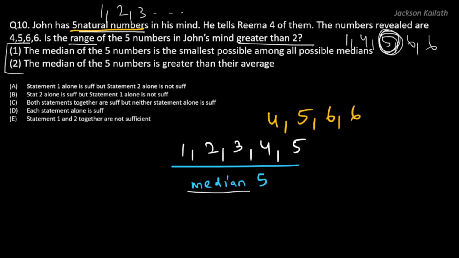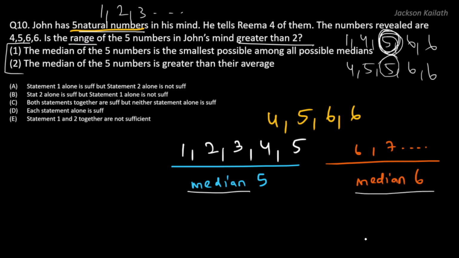Similarly, even if the 5th value is 5, it would be 4, 5, 5, 6 and 6 if we arrange the 5 numbers in ascending order, and again you can see that the middle value is 5. So that's why if the 5th number is any one of 1, 2, 3, 4 or 5, the median would be equal to 5. Now, if the 5th number is 6 or a value greater than 6, the median would be equal to 6. Why is that so? Let's take an example. If the 5th value is 7, and if you arrange the 5 numbers in ascending order, you can see that the middle value is 6. So that's why the median would be equal to 6.